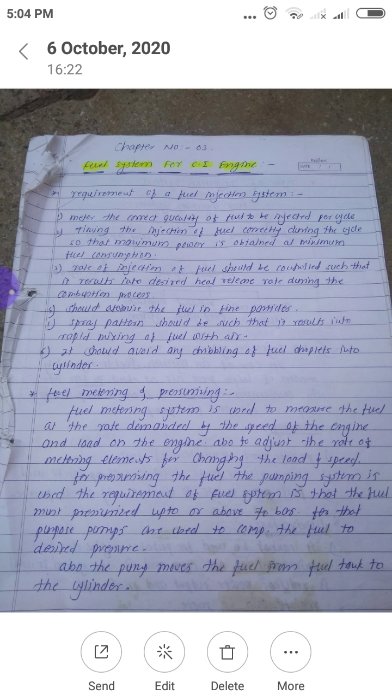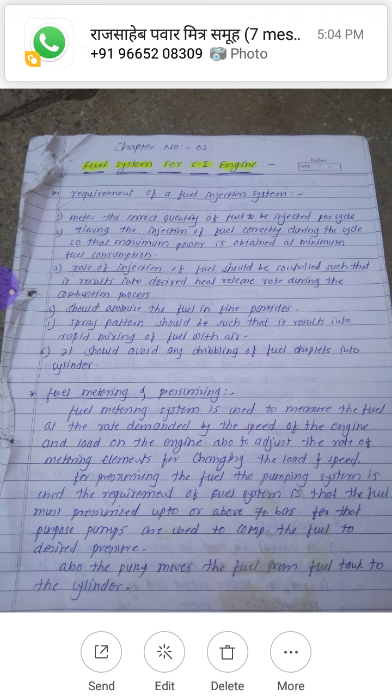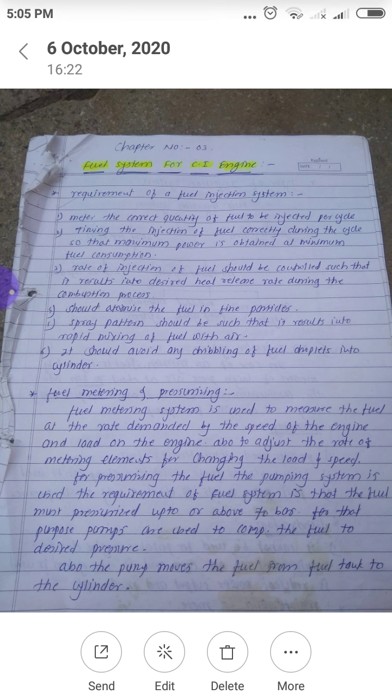Now we have discussed how that pressurized fuel is injected inside the engine cylinder. That is nothing but what? Fuel system for CI engine. So initially we have discussed some requirements of fuel injection system for CI engine. So what are the basic requirements of that injection system for compression ignition engine?